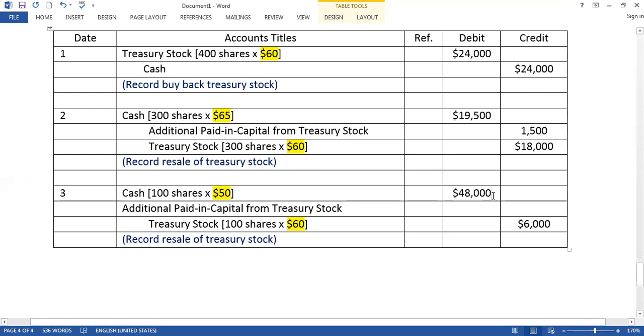That means $5,000. The cost of 100 treasury stock was $6,000, it was your cost price. But when you sell it, the market gives you $5,000. So $1,000 is the loss, right? 1,000 is the loss. So additional paid-in capital, $1,000 debit.